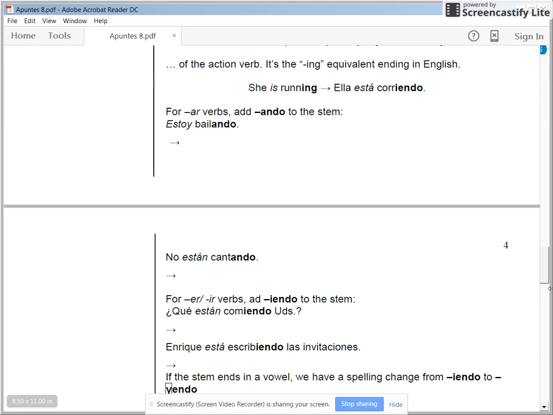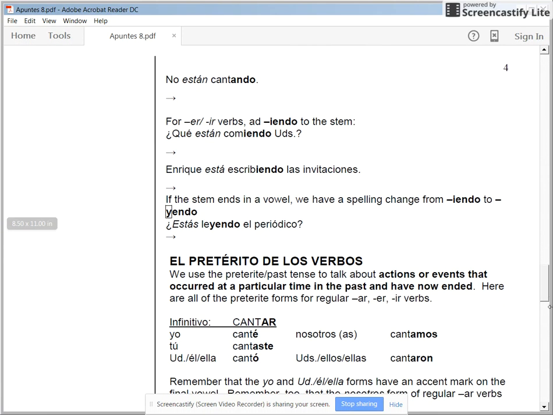On to página 4. The next sample. No están cantando. This translates to, they are not singing. Remembering that cantar means to sing. Están is the ellos form. It can also be ustedes. That would be you all don't sing, or aren't singing, I should say. Remember, when the no comes before the conjugated verb, it's negating the sentence. So that's why they aren't singing.